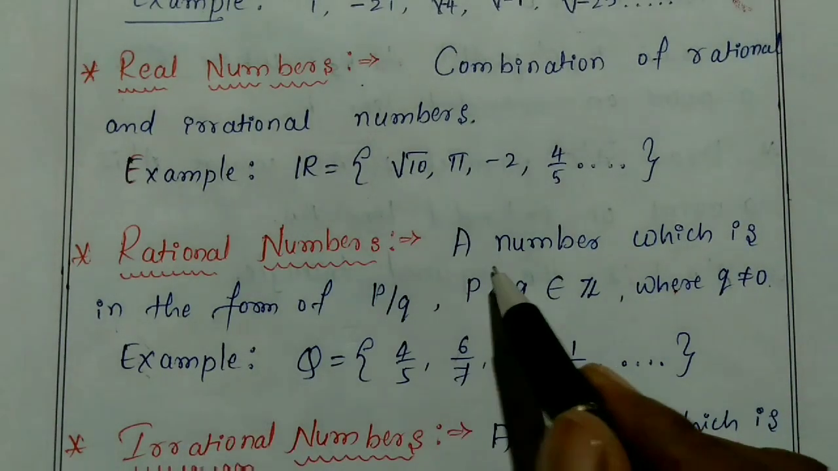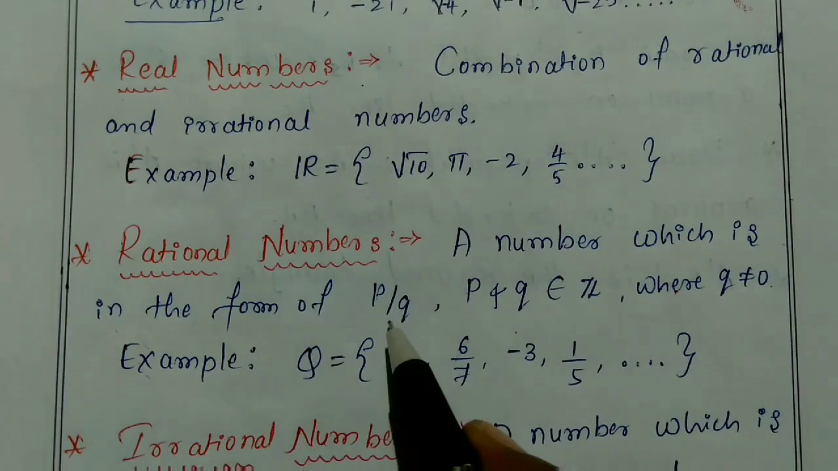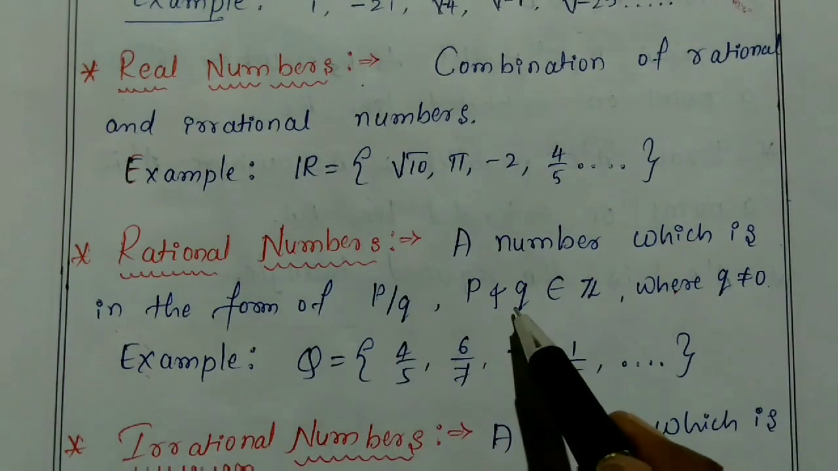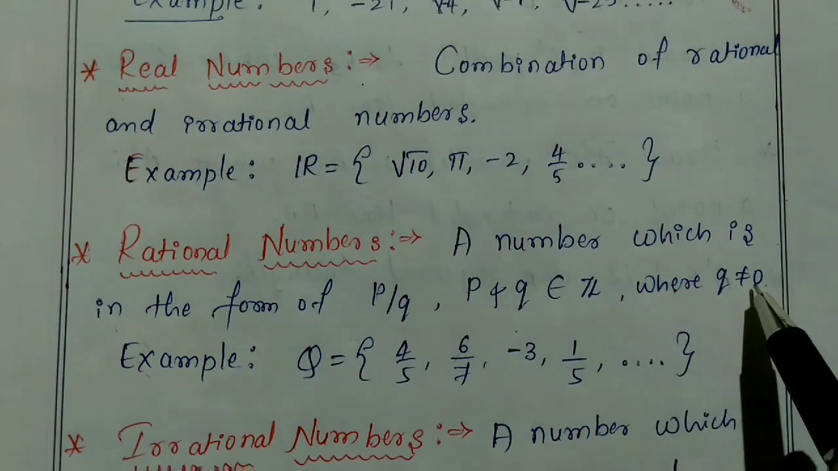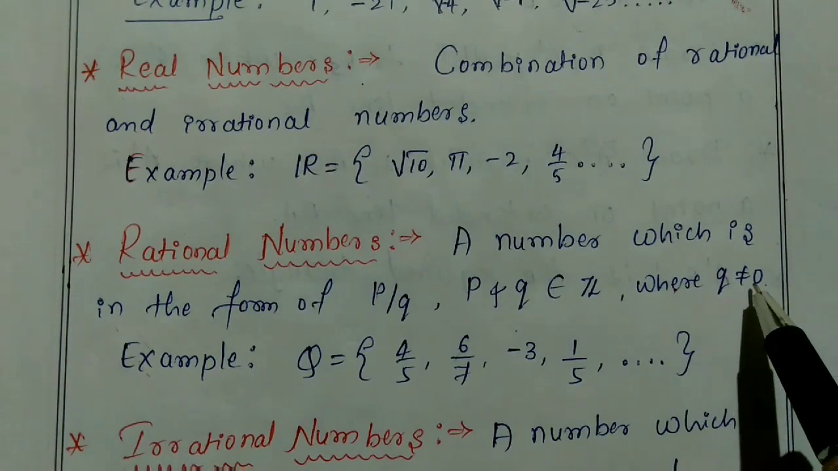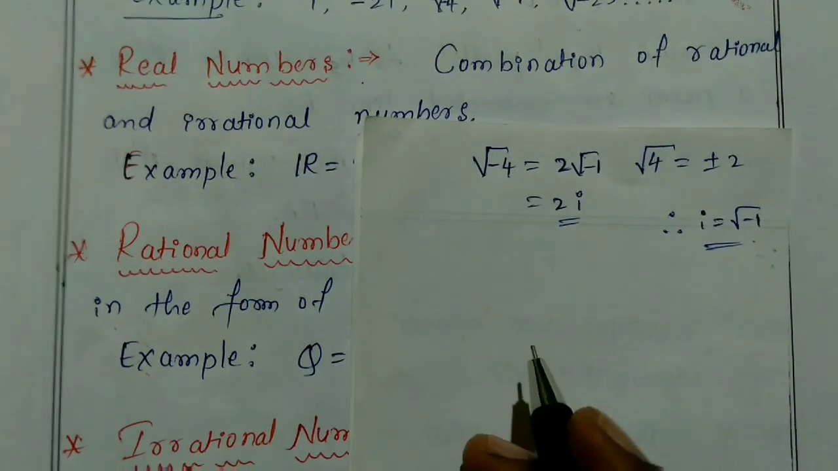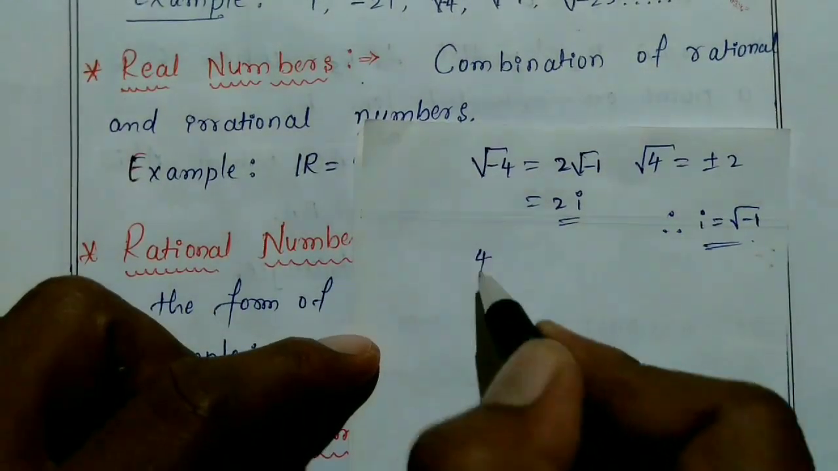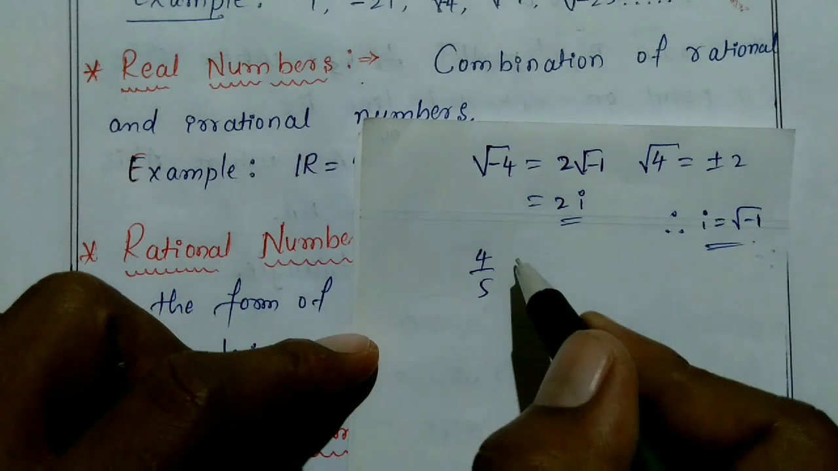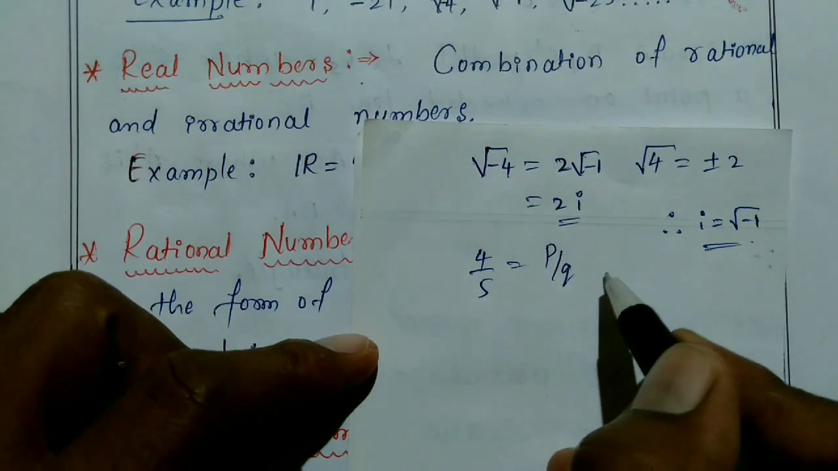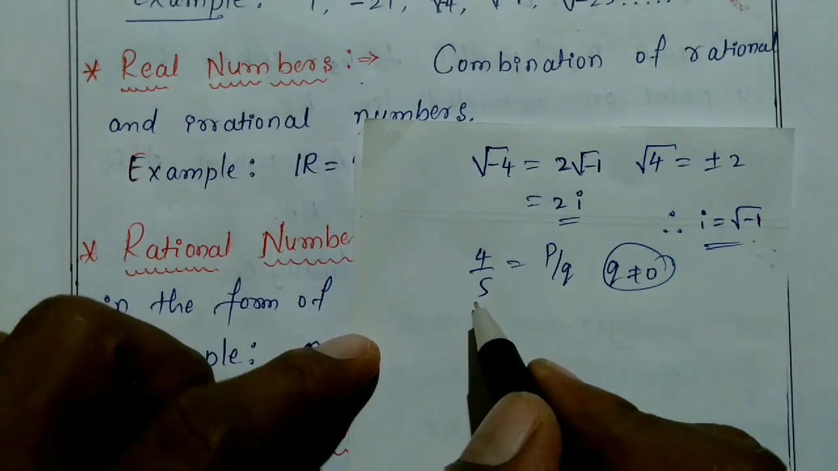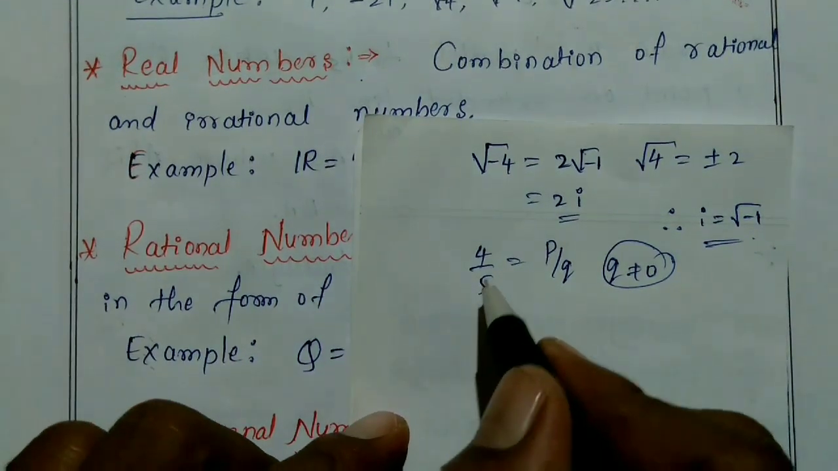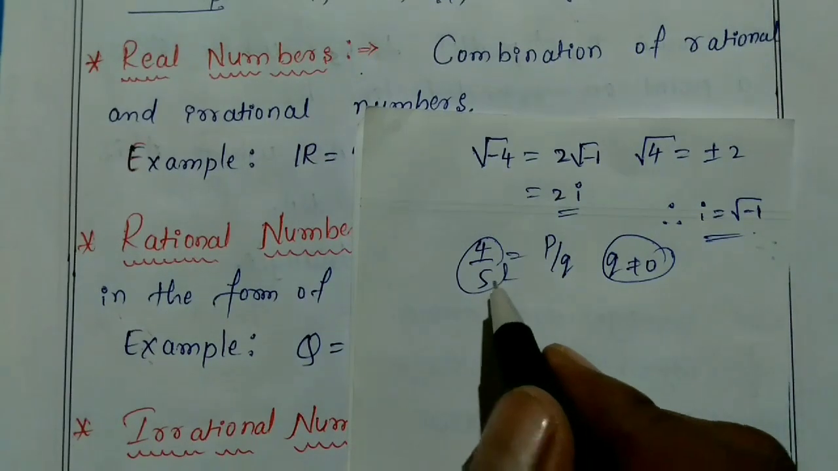Okay, next I will go to rational numbers. Rational numbers means a number which is in the form of p by q, where p and q belong to Z, meaning integers, where q is not equal to 0. So here a rational number means a number which is in the form of p by q, where q is not equal to 0. So here the q value is not 0. So that's why this is an example for a rational number.